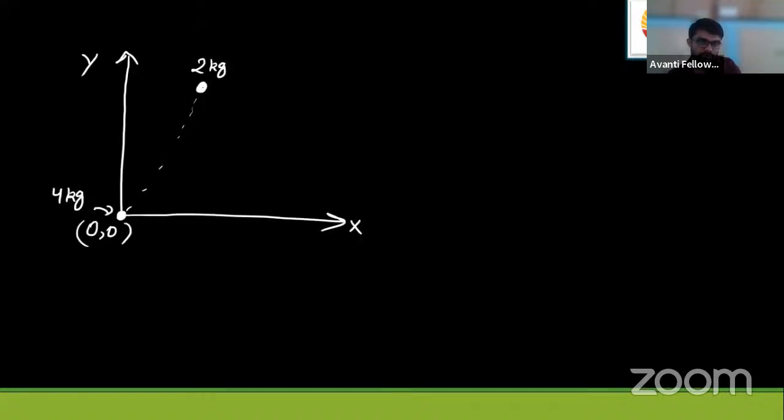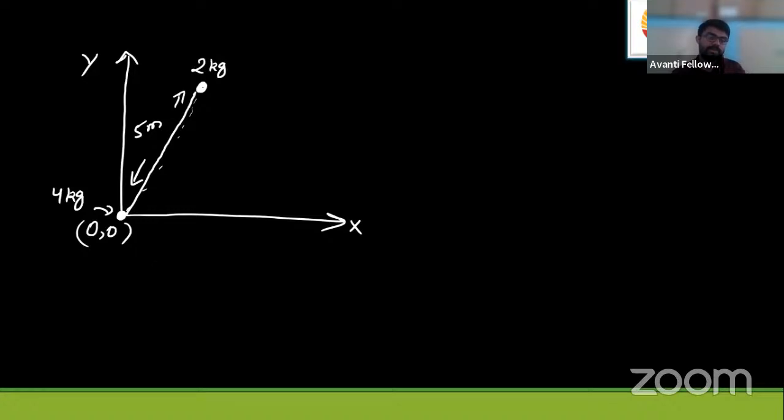This is 2 kg mass. 5 meter is the distance between 2 kg and 4 kg mass. So we need the center of mass coordinates. So how to find, students?